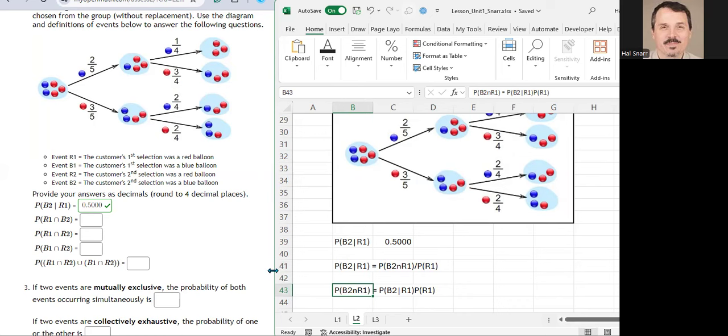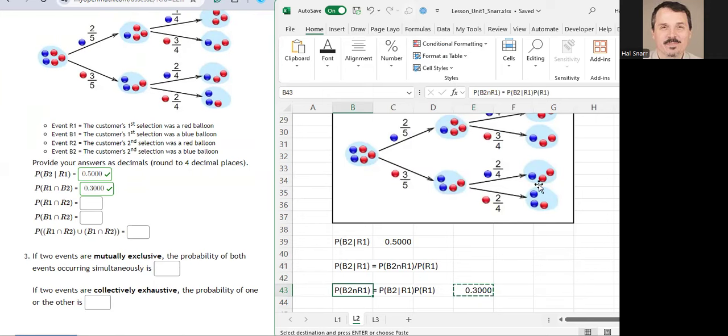That equals the first part, 0.5, times the second part, the probability of R1. That's 3 divided by 5, according to the diagram. There are 3 red balloons and 5 total balloons to choose from initially. So the probability of B2 and R1 is 0.3.